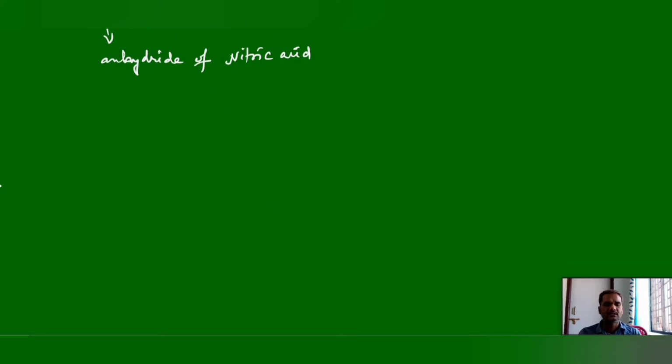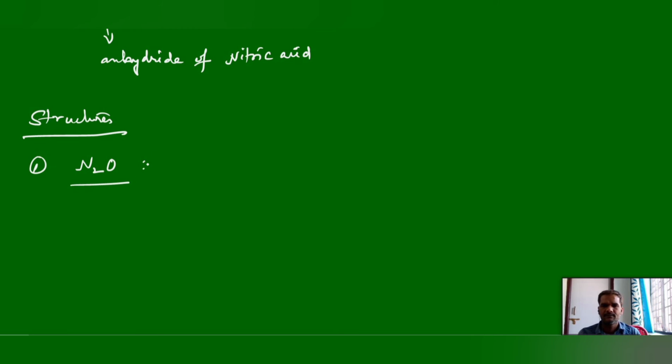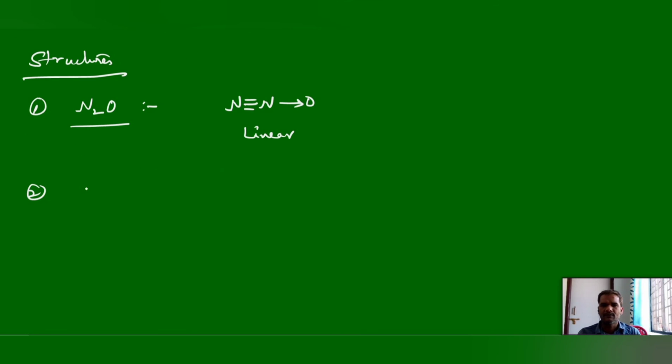So next will be the structures. The structures of the oxides of nitrogen are important. First one, nitrous oxide, N2O. This is the structure of nitrous oxide. It is a completely linear structure. The second one, nitric oxide, NO. It is N double bond O with one lone pair, and due to the presence of this single electron, it can show paramagnetic behavior.